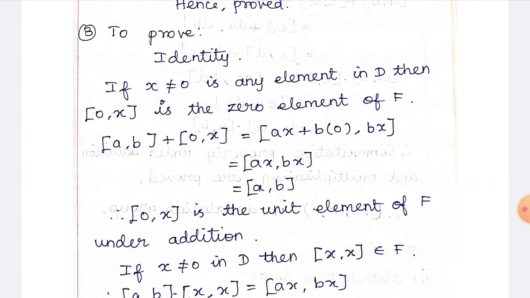The next we have to prove the identity. If x is not equal to 0 is any element in D, then (0, x) is the 0 element of F, because in F we have the elements in the form (a, b). So the identity element you have to take (0, x). So (a, b) plus (0, x) means we can write ax plus b into 0 comma bx. So ax comma bx, that is (a, b). So (0, x) is the unit element of F under addition.